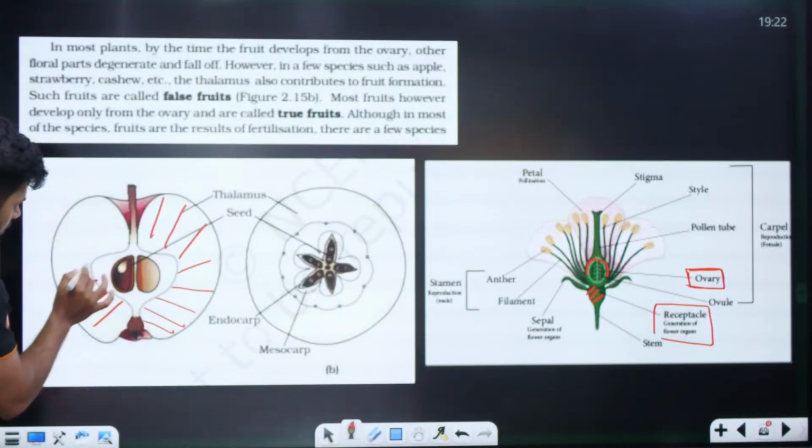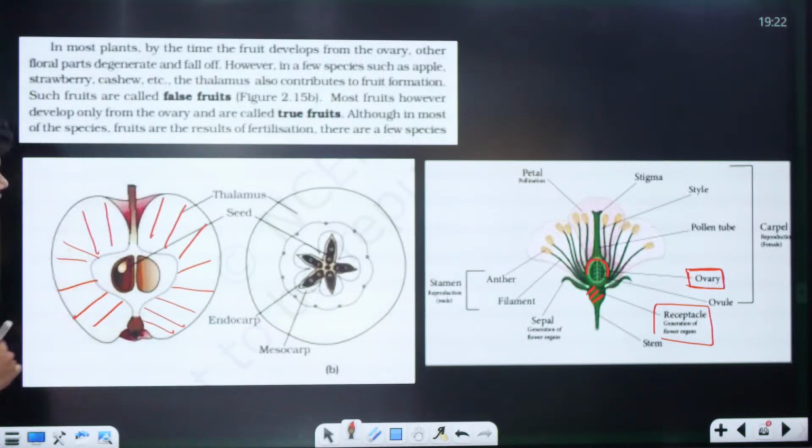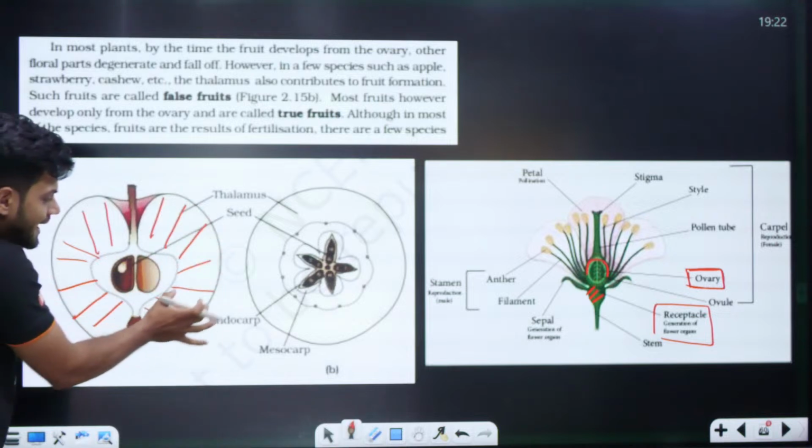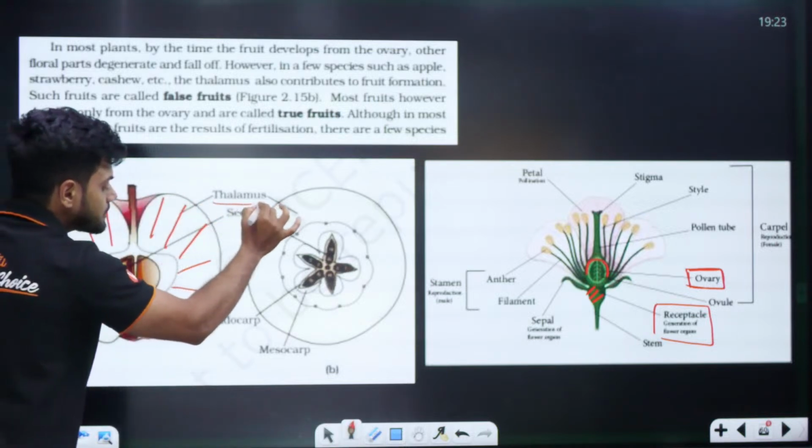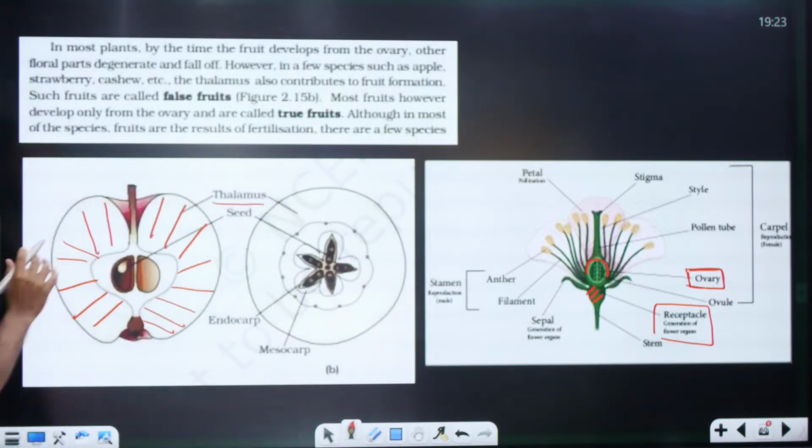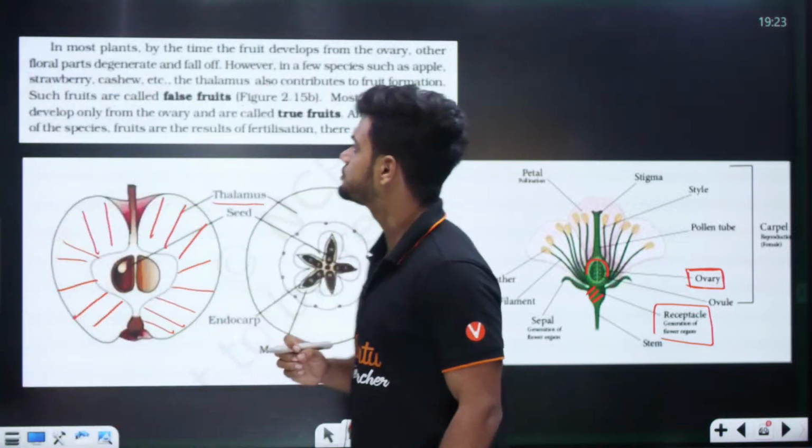ತಿಂತಿರ್ತಾನೆ ಆಪಲ್ ನೀವೆಲ್ಲರೂ. ನೀವು ಆಪಲ್ ತಿನ್ಬೇಕಾದ್ರೆ, do you see this? You eat this part, right? What you're actually eating is the thalamus. You're eating the thalamus. So that is your false fruit.